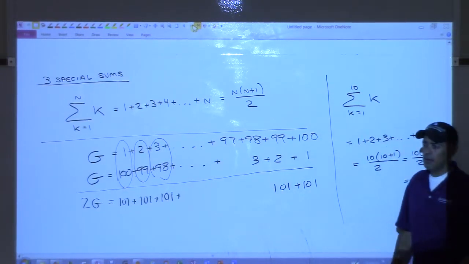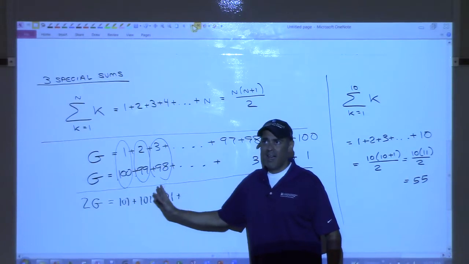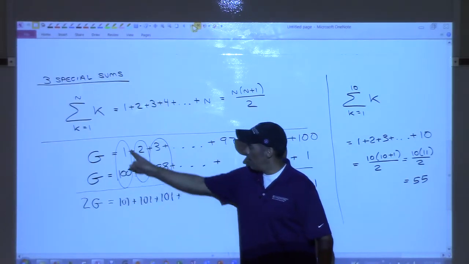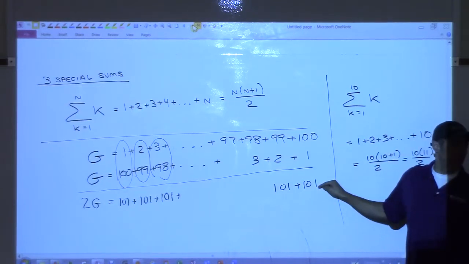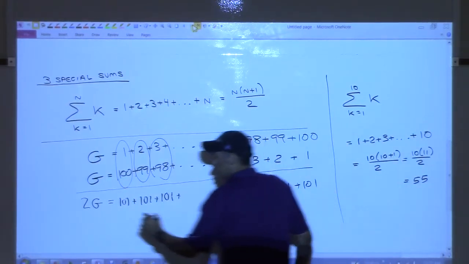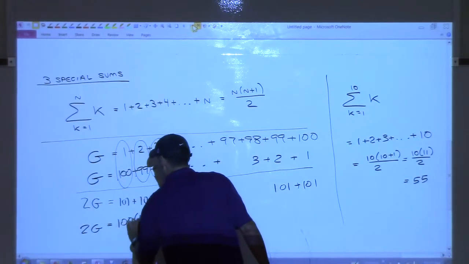And then Gauss said, all right, these are all 101s, and how many of them am I going to have? I have 1 of them, 2 of them, 3 of them. I'm going to have 100 of them, right? So he said 2G is equal to 100 101s.